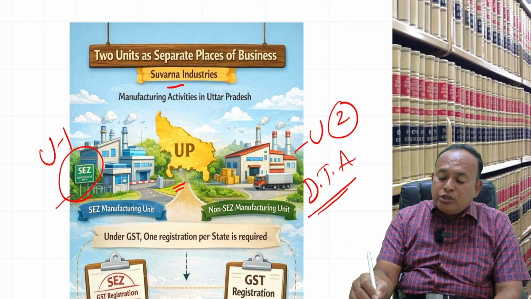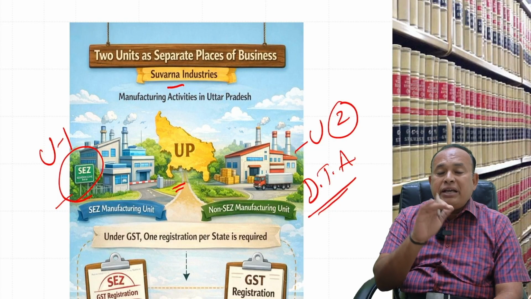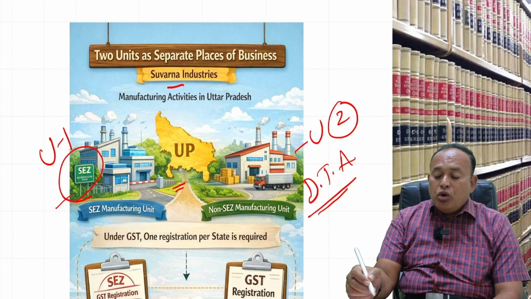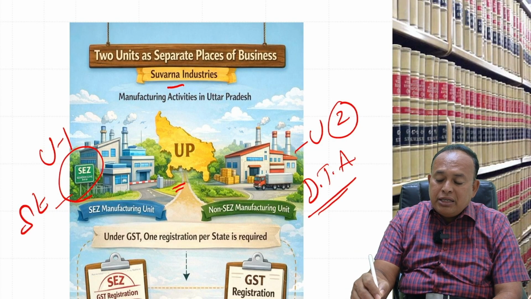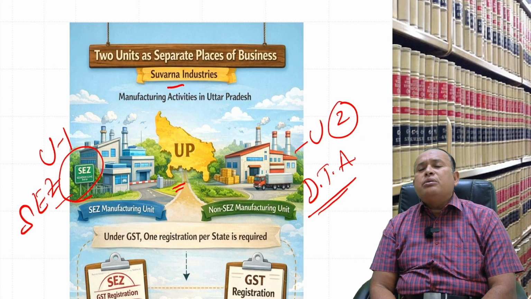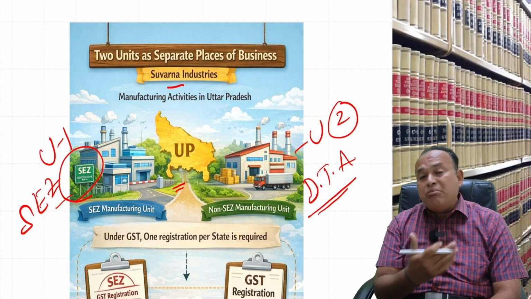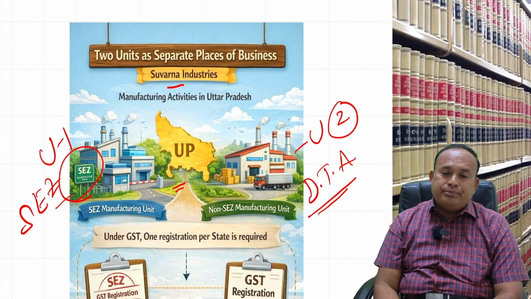A special economic zone has specified licensed units. So, an SEZ unit is physically located in India, technically outside India. Any supply to an SEZ is treated as export, any supply from an SEZ is treated as import.